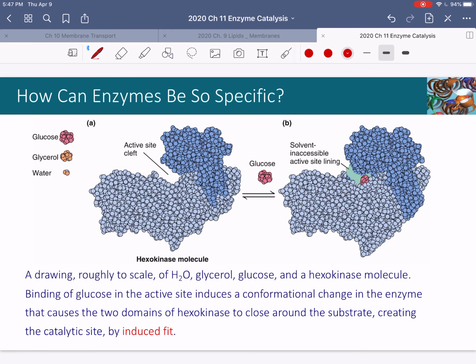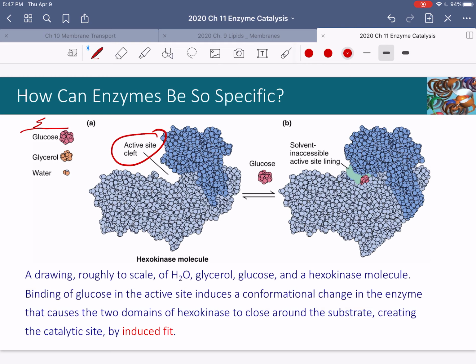How can an enzyme be so specific? That question is addressed in this slide, and we're looking at hexokinase. This is a transferase molecule, the enzyme hexokinase. It has two domains, the dark blue and the light blue domains, and the active site cleft is right in between the domains. And it's big enough for all of these different substrate candidates.